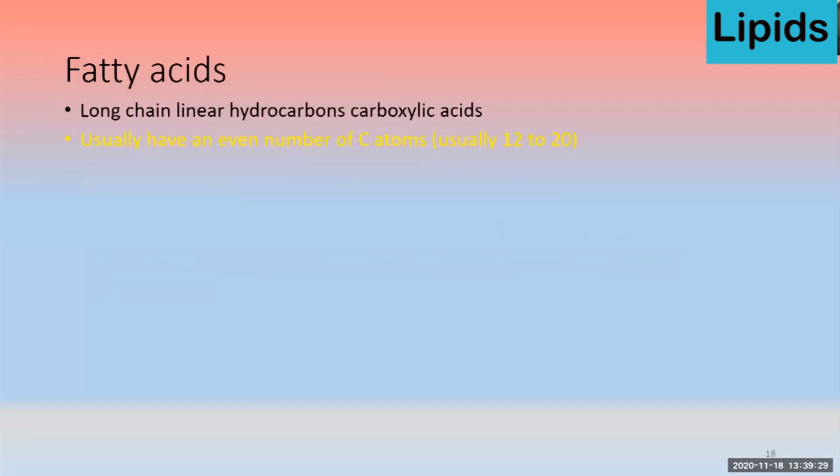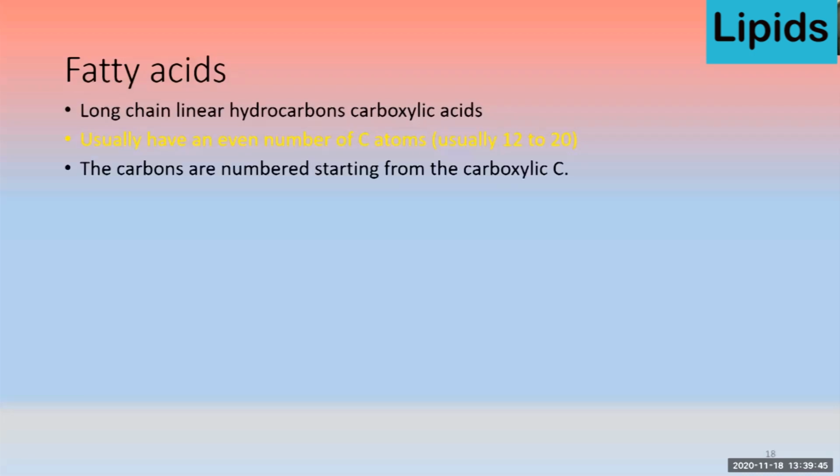So a few characteristics of the fatty acids: they are a long chain linear hydrocarbons, carboxylic acid. Basically, these are the carboxylic acid. They have a long chain of hydrocarbons. Usually, they have an even number of carbon atoms from 12 to 20 normally, but short chain fatty acids are also present. The carbons are numbered when we give number. Usually, they are numbered from the carboxylic end side, and they are amphiphilic, so they have a polar end, and rest of the molecule is non-polar.